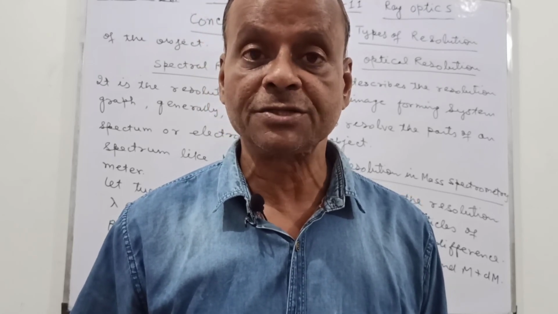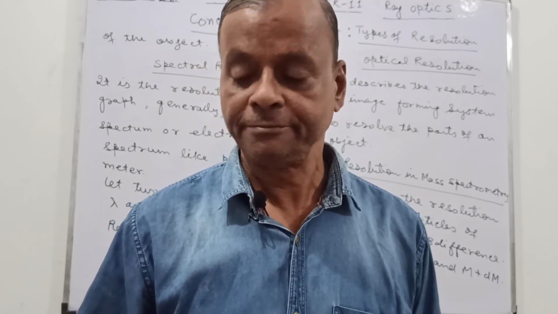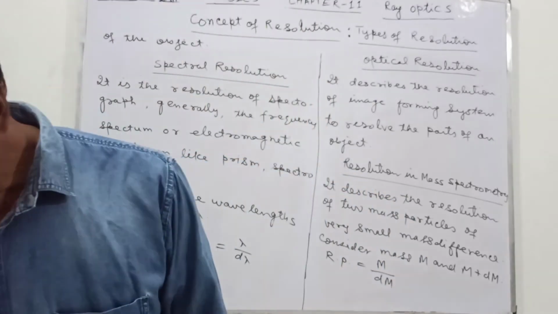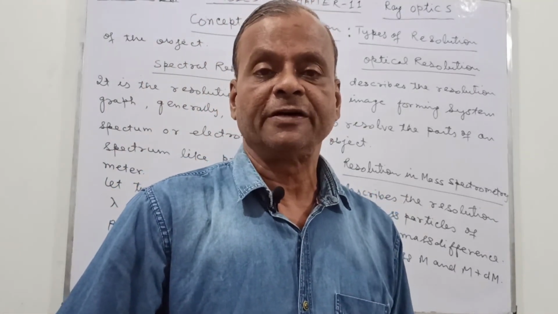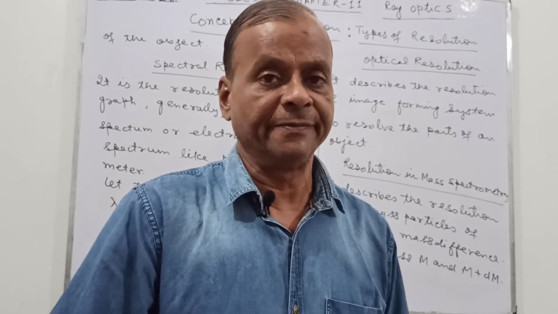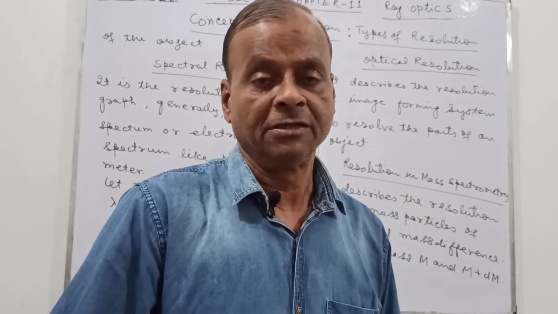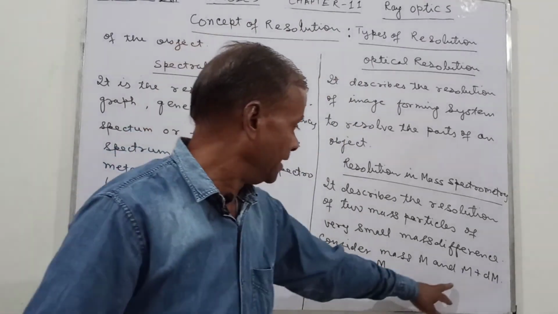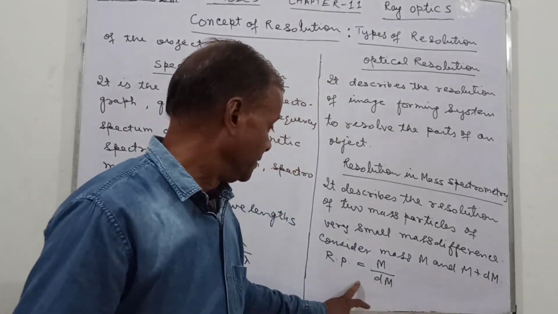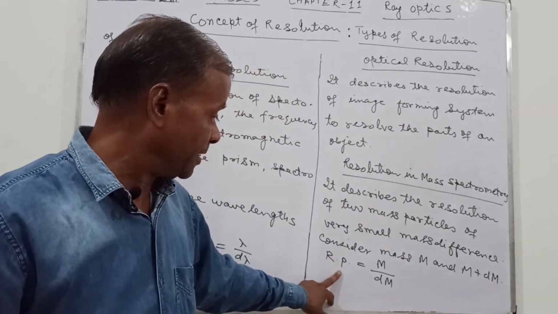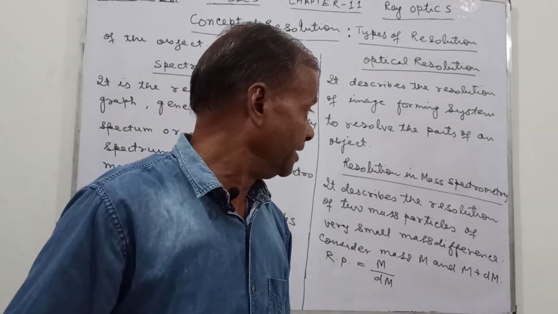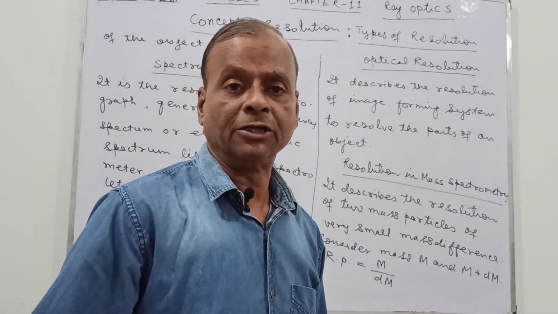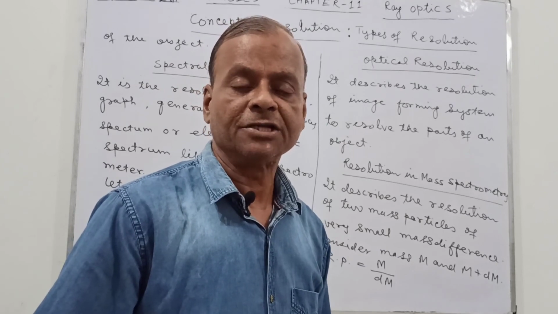So this is the mass resolution. Here m is the mass of the object and the second mass is m plus dm. The resolving power Rp equals m upon dm. This is the resolving power of the mass spectrometer.